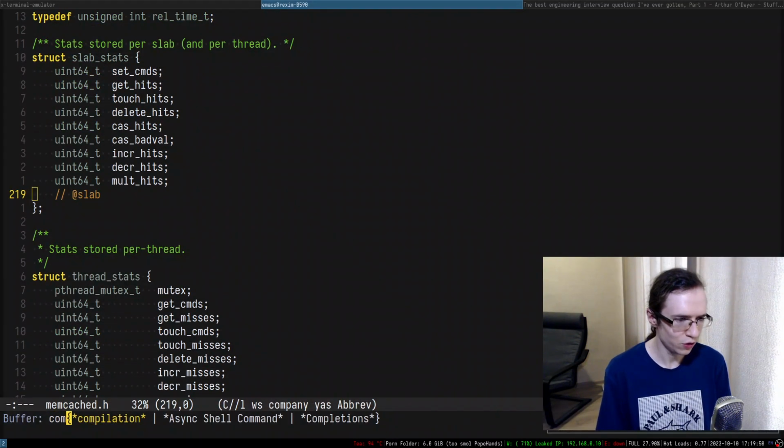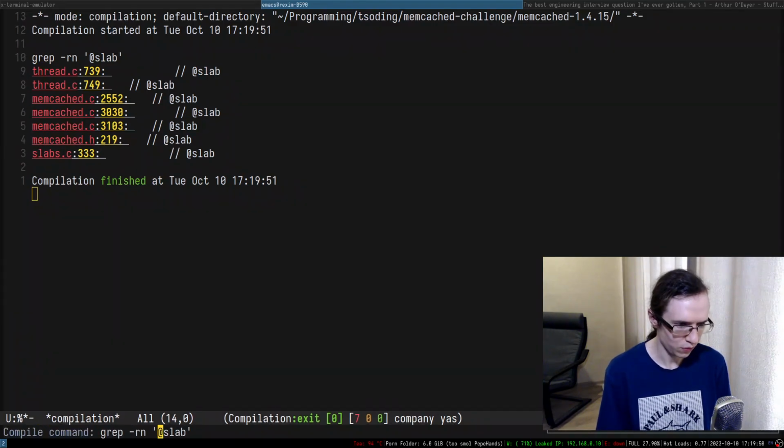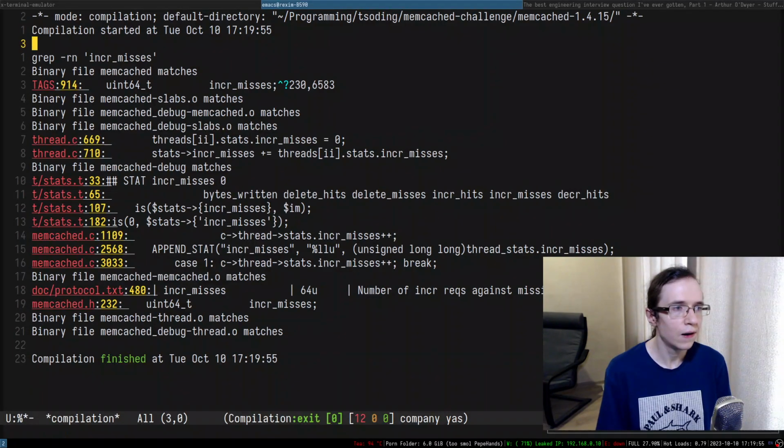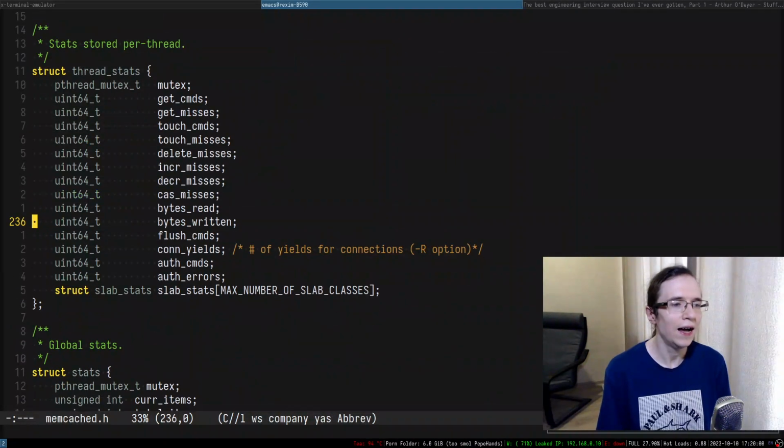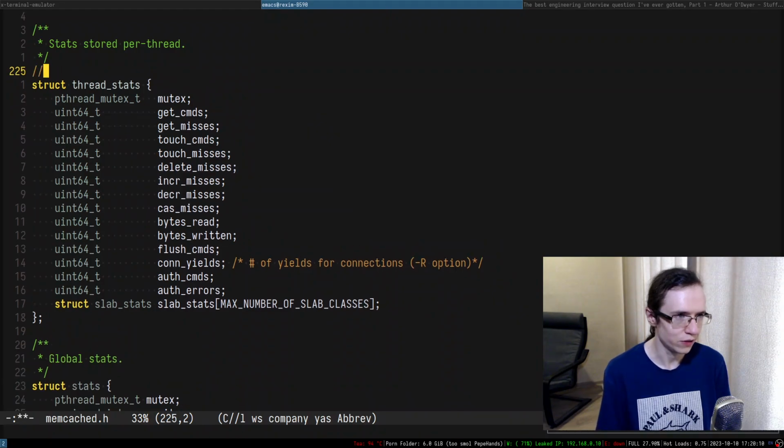So we probably wanna search for them. Right, so incr misses. So here they are. And I never actually put a slab in there. All right, so let's put slab somewhere there. So this is slab.